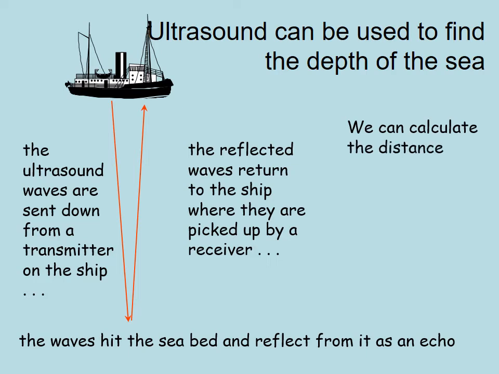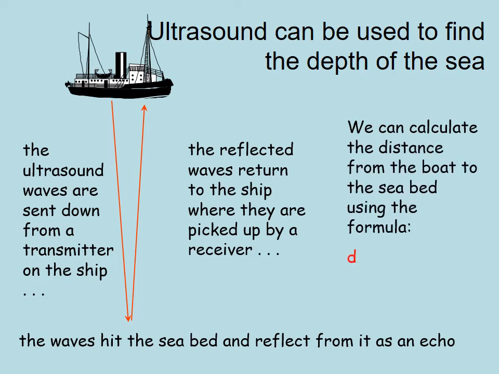And we can then calculate the distance from the boat to the seabed using the formula. Distance equals the speed of the ultrasound times time. So that is speed of sound in water, which we know, and the time it takes for the waves to return to the surface. And if we have these two factors, we can work out the distance from the ship to the seabed.